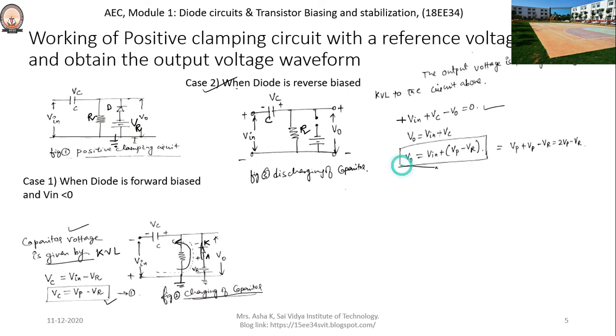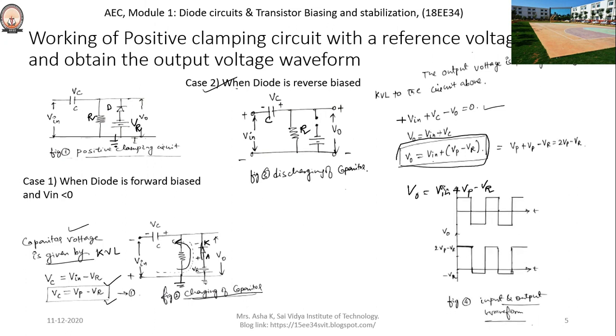Then V output is written as V input plus, substituting the value of the capacitor voltage, Vp minus VR. V output is equal to V input plus Vp minus VR. The waveform for the positive clamping circuit with reference voltage is shown in this particular figure 4.